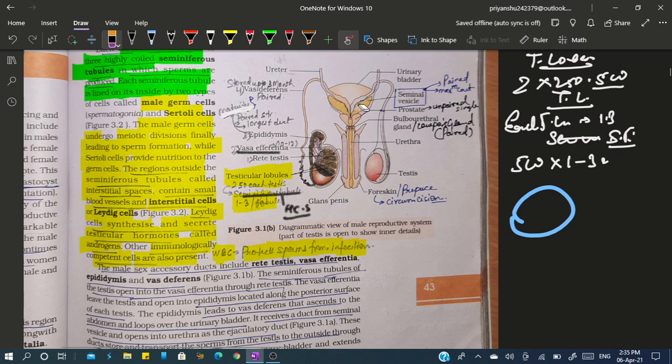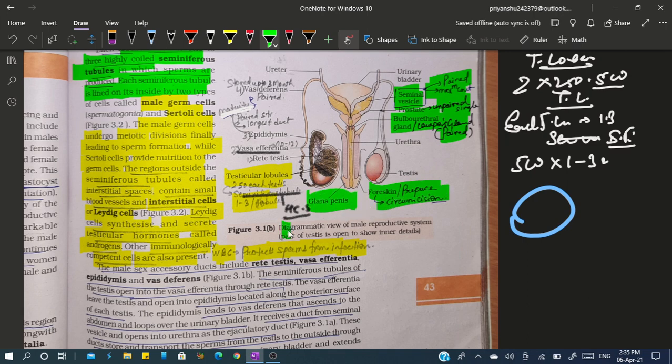Seminal vesicle के बाद it will form what? Ejaculatory duct. Then there is prostate gland. Now prostate gland is unpaired gland, whereas seminal vesicle is paired structure and it gives maximum contribution to the semen. And then there is bulbourethral gland, which is also called Cowper's gland, that is unpaired. Then there is urethra, which has many regions like prostatic urethra, membranous urethra, and penile urethra, right? And this is the prepuce region, and that's the glans region.